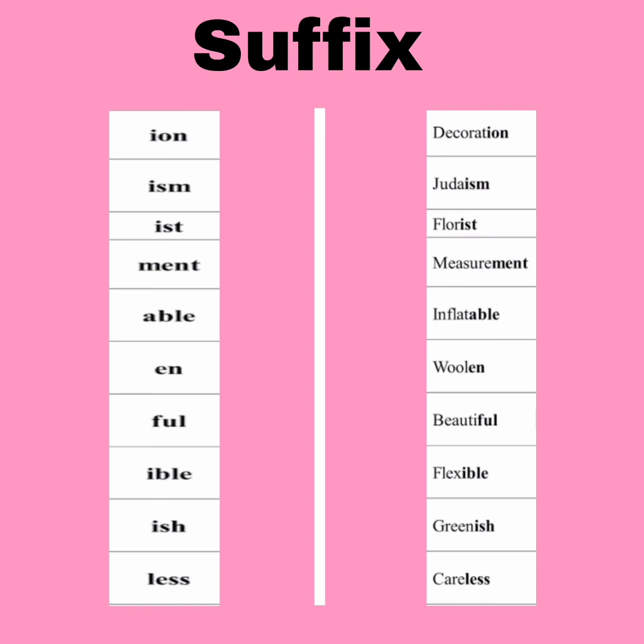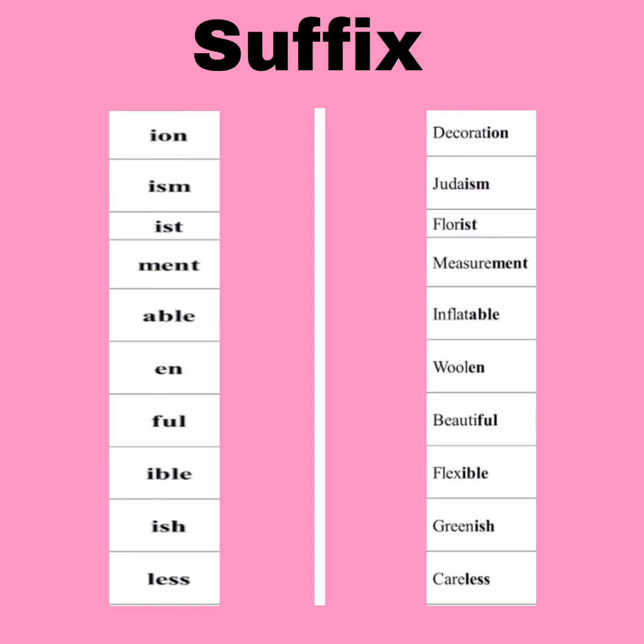Few more examples like decoration, Judaism, florist, measurement, inflatable, woolen, beautiful, flexible, greenish, careless. As you can see, so many suffixes are on the left side like ion, ism, ist, ment, able, en, ful, ible, ish, or less.